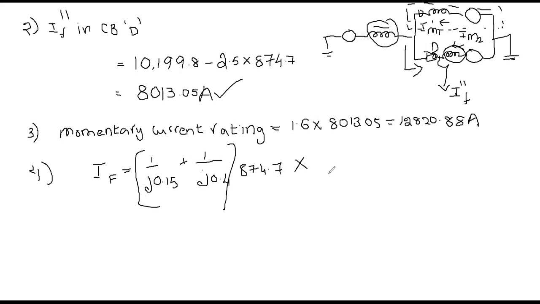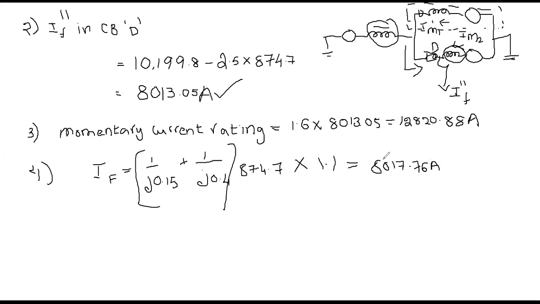Now this has to be multiplied by, already I gave you the simple table, circuit breaker speed in cycles and the multiplication factor. Here, in the given problem, you have been asked to determine the current to be interrupted by a circuit breaker in 5 cycles. So corresponding to 5 cycles, what is the multiplication factor? 1.1. So if you multiply all these things, you will get 8017.76 amperes. Right? Is it not?